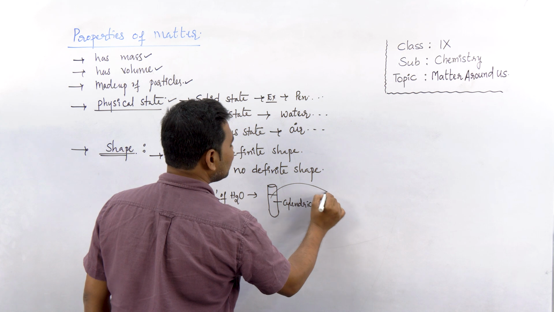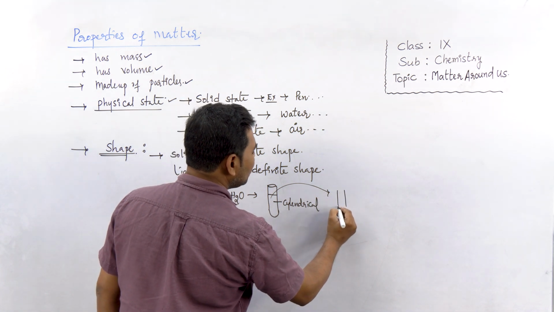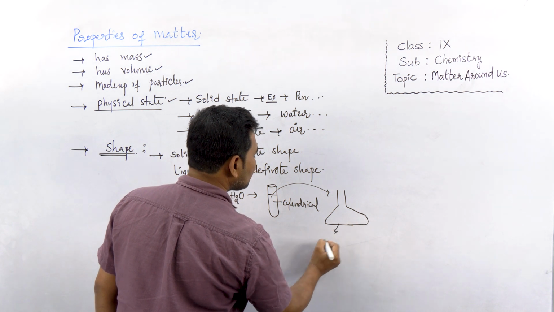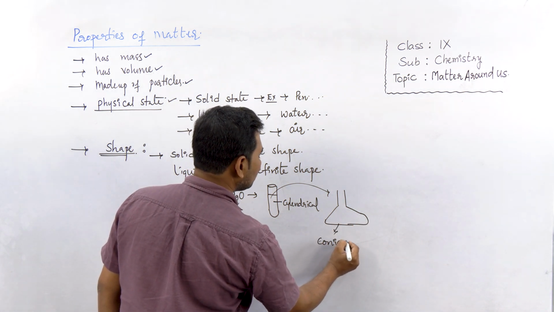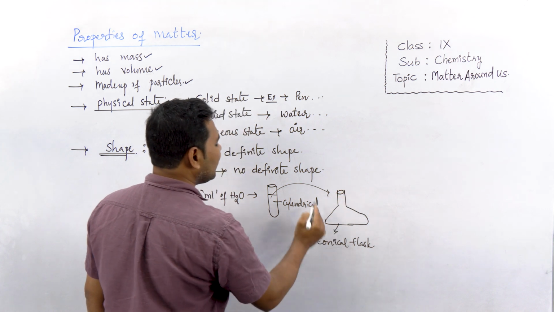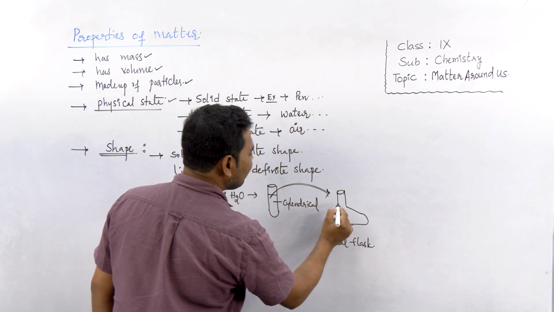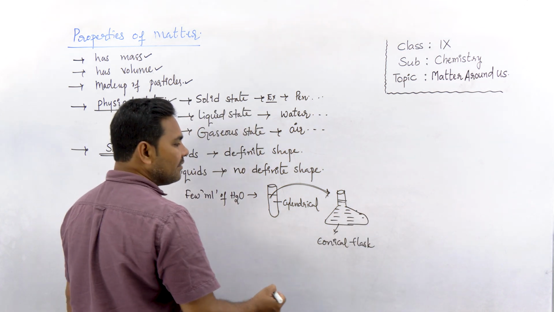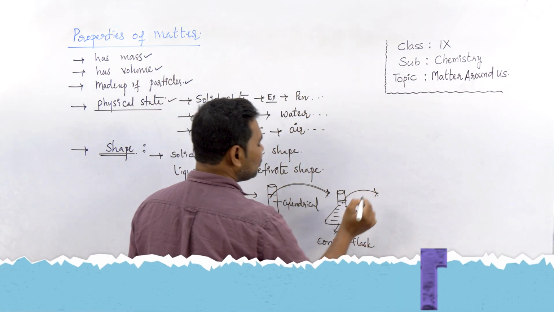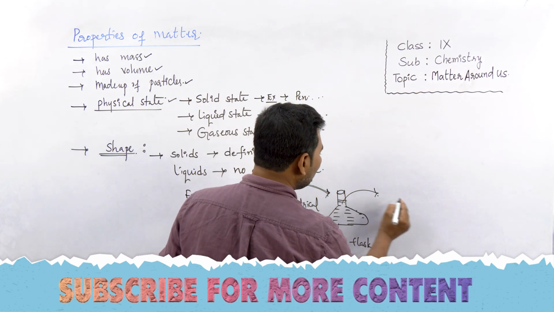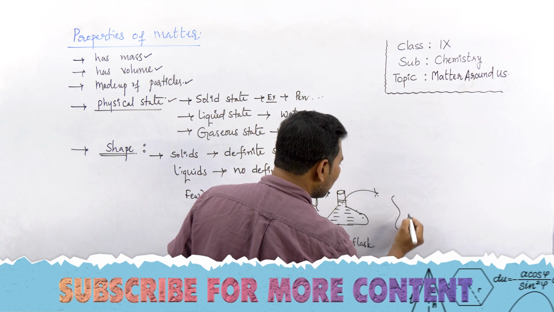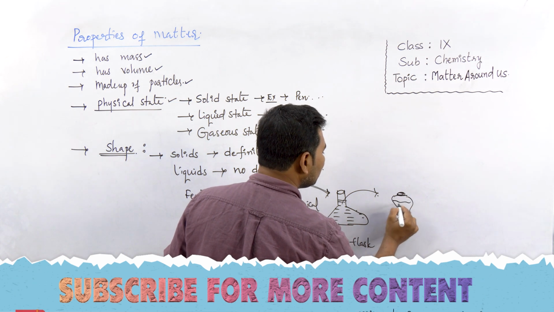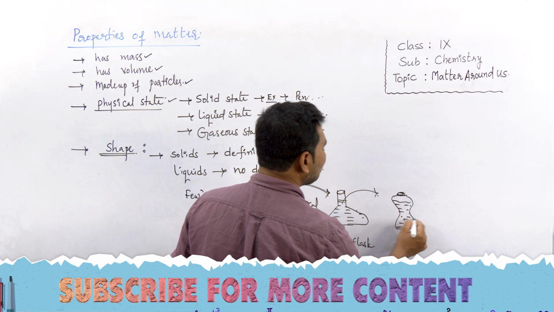Now if I transfer this water into another container, let's say this is called a conical flask. If I shift the same water into the conical flask, it gets the shape of the conical flask. If I shift this water into any other bottle, the same amount of water gets the shape of the bottle.